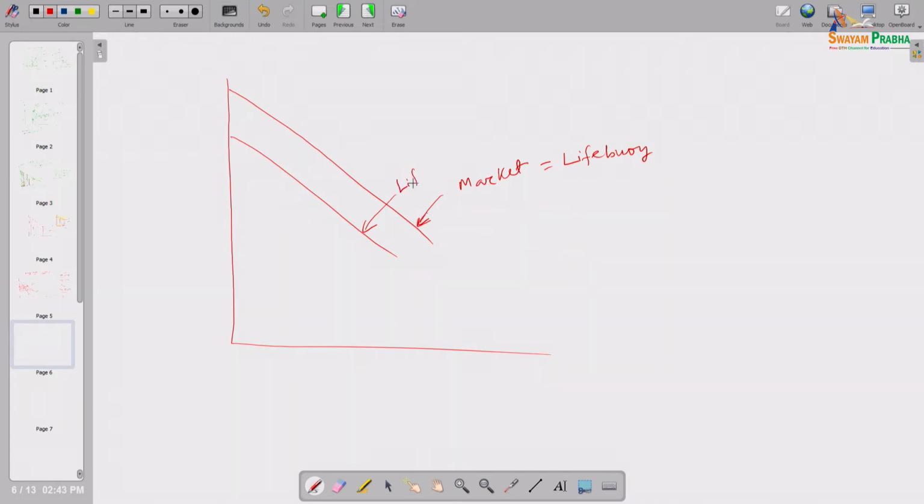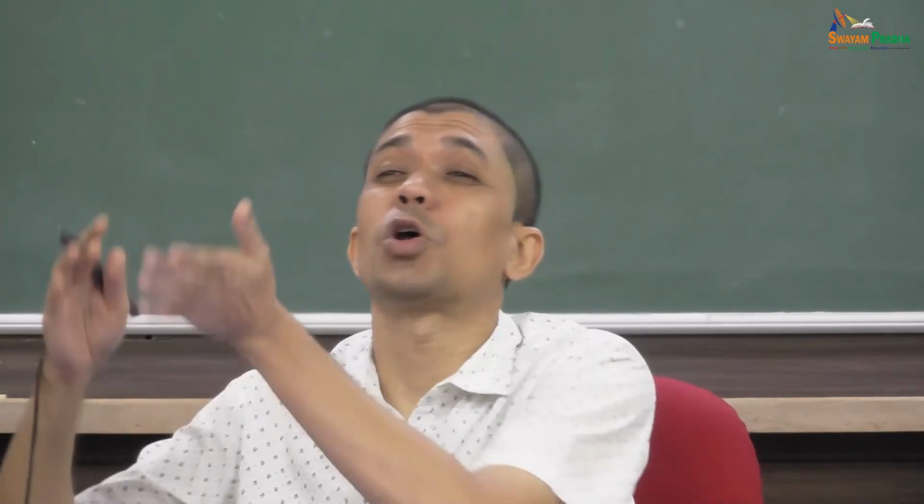It becomes Lifebuoy's, or the demand curve for the Lifebuoy product is this now. And similarly another demand curve is there for the Lux product. But this market demand curve remains the same, because this is the market demand curve for the bath soap, not the Lifebuoy or the PRs or the Lux. Bath soap is a specific kind of product every family needs.